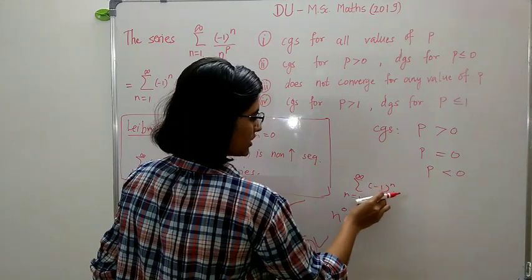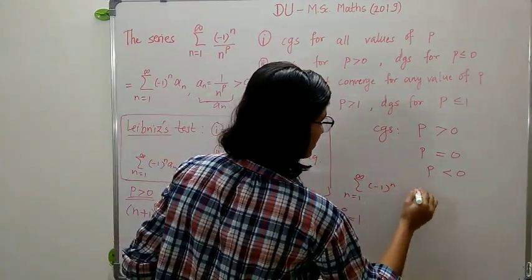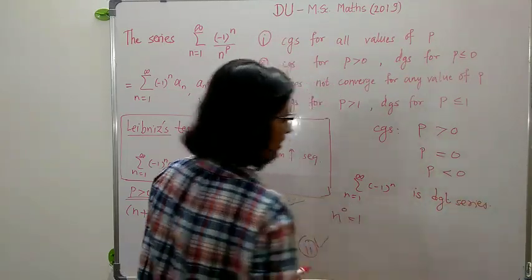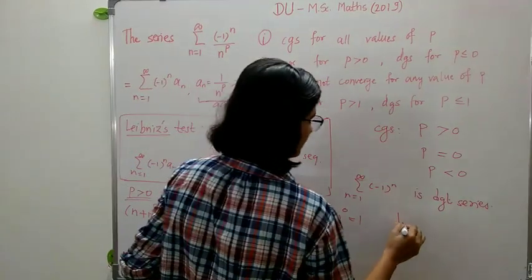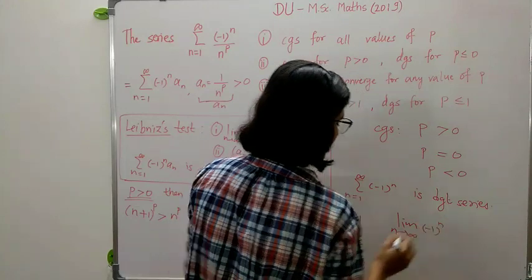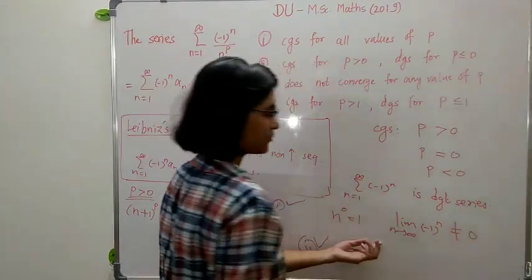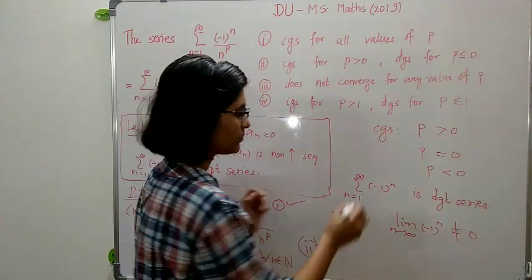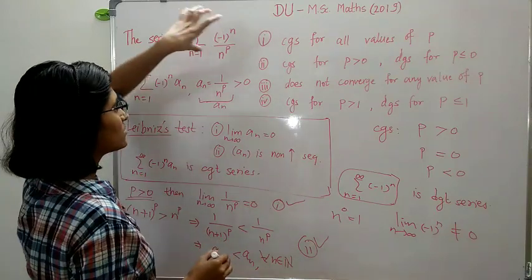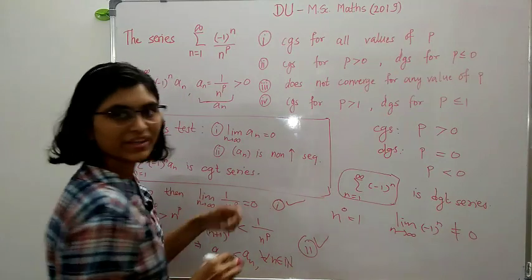This is just minus 1 raised to n, and we know that this is a divergent series, because the limit as n tends to infinity of minus 1 raised to n is an oscillating sequence, so this limit is never 0. So by the divergence test, this series diverges for p equal to 0.